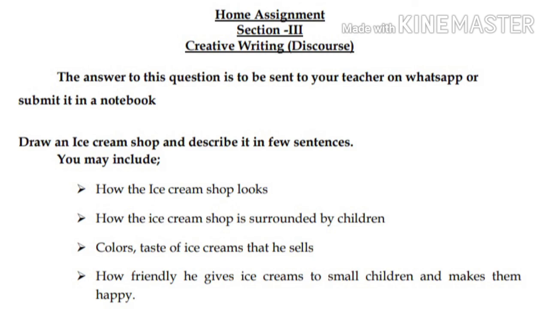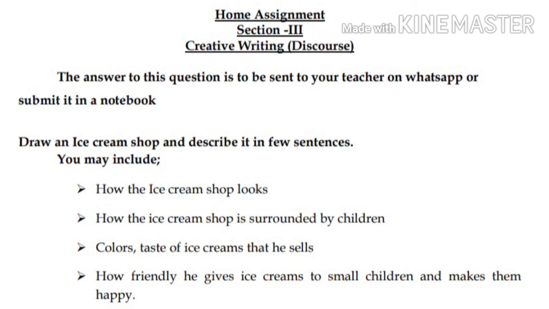You may include how the ice cream shop looks, how it is surrounded by children, colors, taste of ice creams that he sells, how friendly he is in giving ice creams to small children and making them happy.